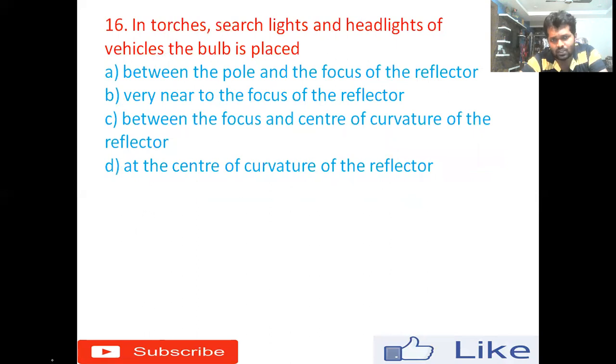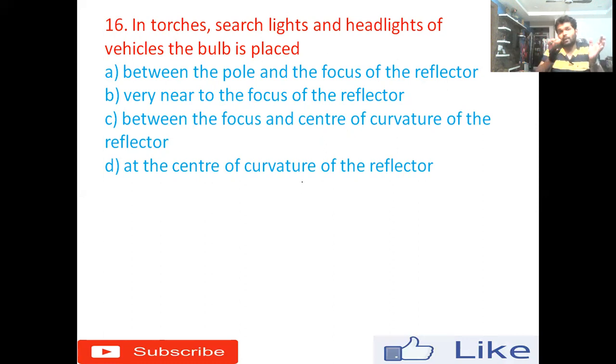16th one, in torches, searchlight and headlights of vehicle, the bulb is placed, fixed. Option A, between the pole and focus of the reflector. Option B, very near to the focus of the reflector. Option C, between the focus and center of curvature of the reflector. Option D, at the center of curvature of the reflector. So the right answer for this question is very near to the focus of the reflector.